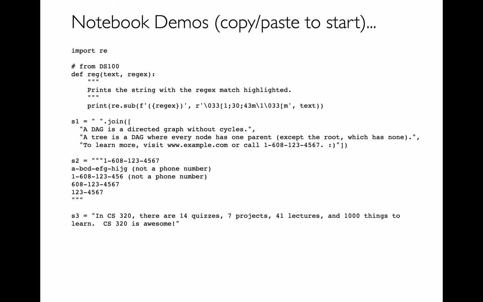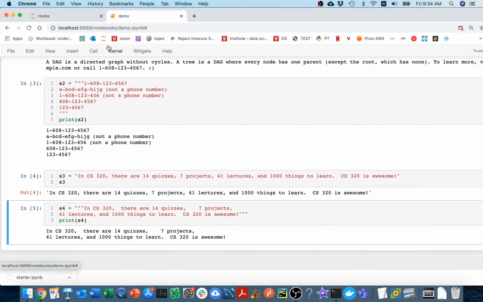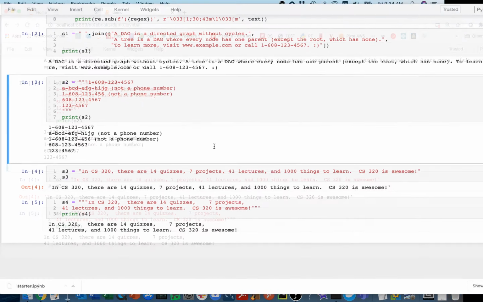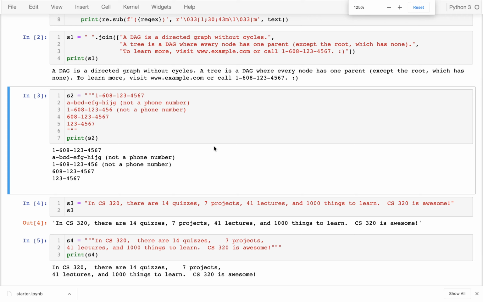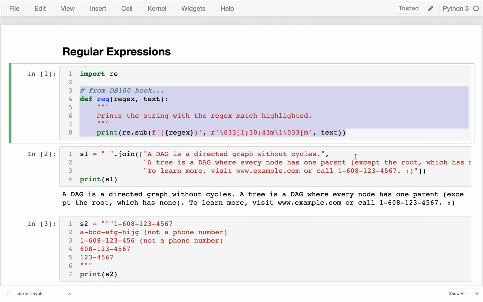So I have some code here that I'm going to go over to and start working on in a notebook. I'll also share this starting code online. So let me head over here to my notebook. I'm just going to close these actually. And let's make this a little bit bigger. Like so. And basically what I've done here is I copied that function from the DS100 book that I was talking about. And we don't really have to understand it. It's kind of weird, right? But what it basically will do will help us visualize regular expressions that we're analyzing.